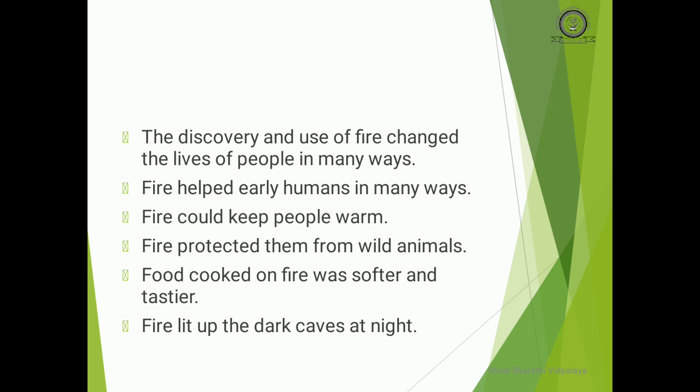So, all these things were identified in the discovery of spark, or the discovery of fire. It was in the life of the hunter gatherers. It made them discover fire.